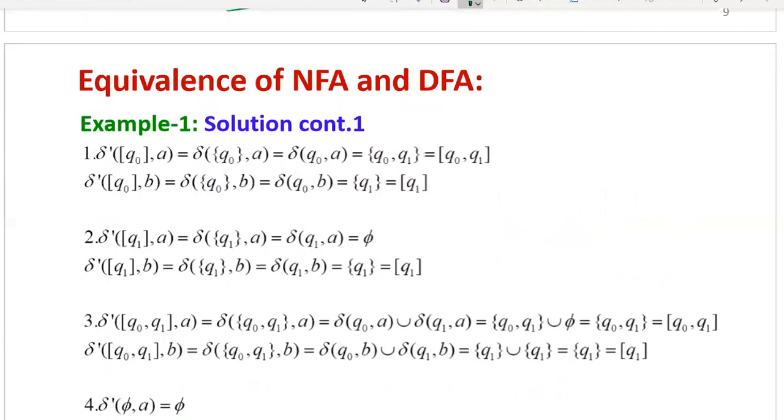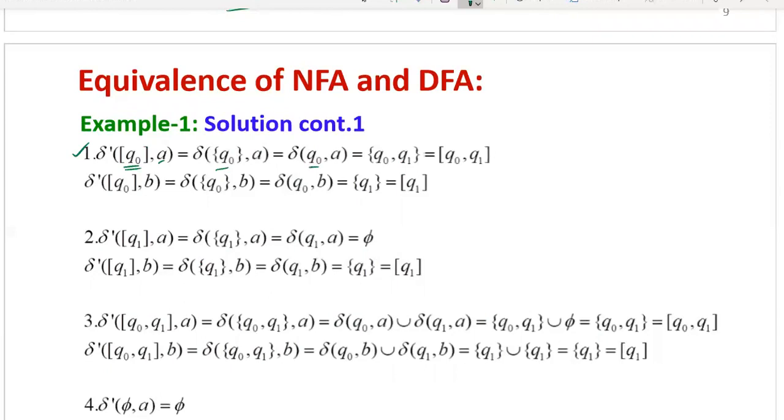First step, Q naught is the first state. Apply delta dash of Q naught on the first input, sigma equal to A comma B. Take the first input. This can be written as delta of Q naught comma A. Why do we use a set bracket? If there is a chance of having more than one state, we can use set brackets. Here only a single state is there, so this can be written by removing the set brackets.